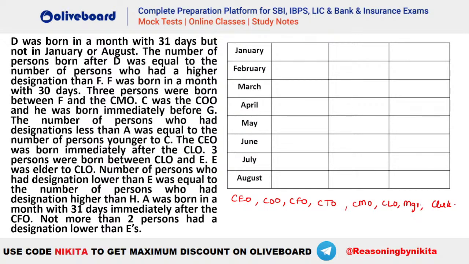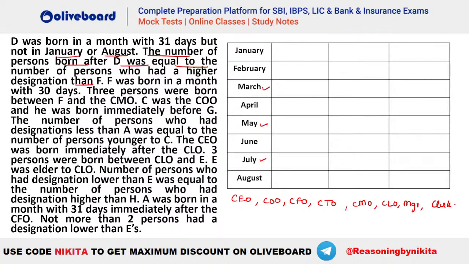Okay, let's try it out. So it is given D was born in a month with 31 days but not in January or August. Okay, so you can see that D can either be in March, D can either be in May, or D can be in July. Okay, either of the three cases. Now it is given the number of persons born after D was equal to the number of persons who have a higher designation than F.